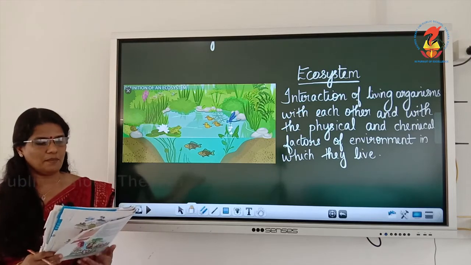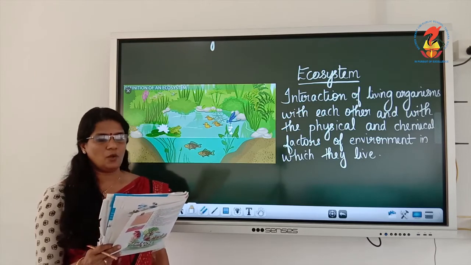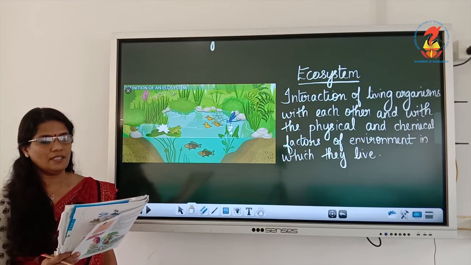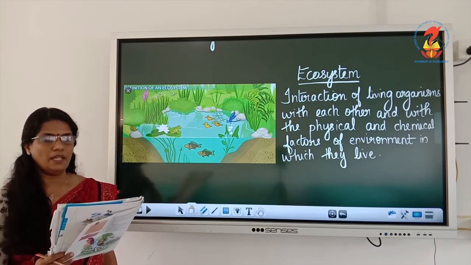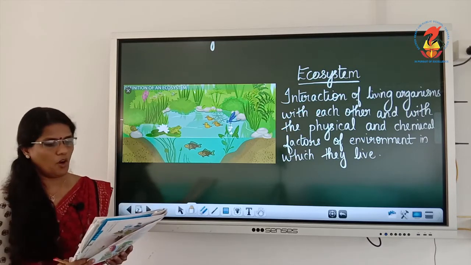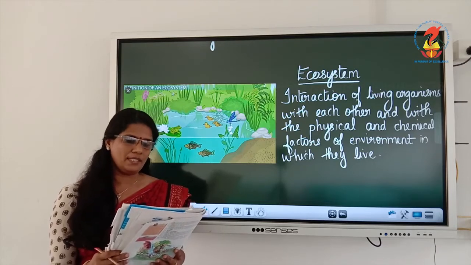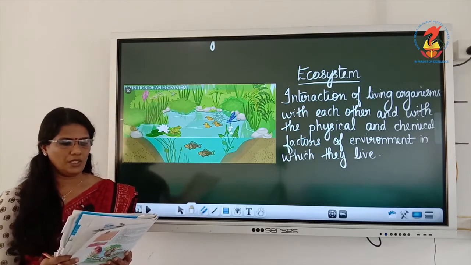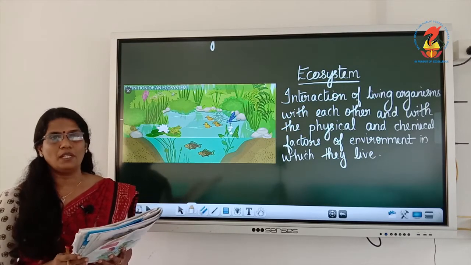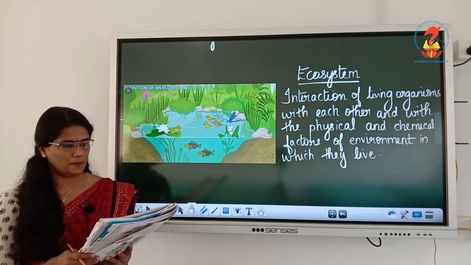This relation between the living organisms as well as the relation between the organisms and their surroundings form an ecosystem. There could be an ecosystem of a large rainforest, grassland, desert, mountains, lakes, rivers, oceans and even a small pond. So anywhere an ecosystem can be formed, in a particular area where living and non-living things live together.